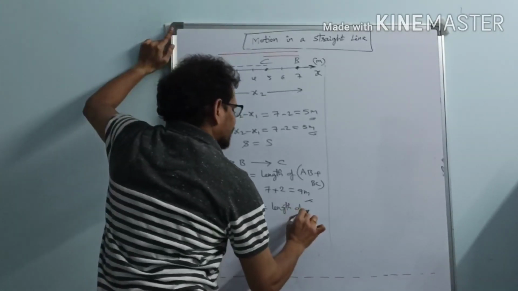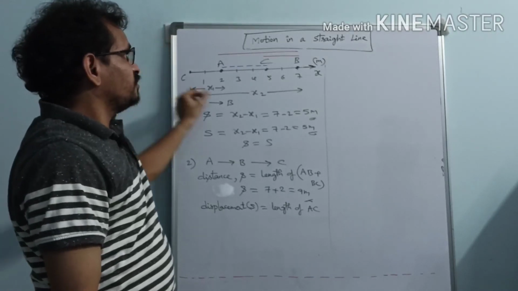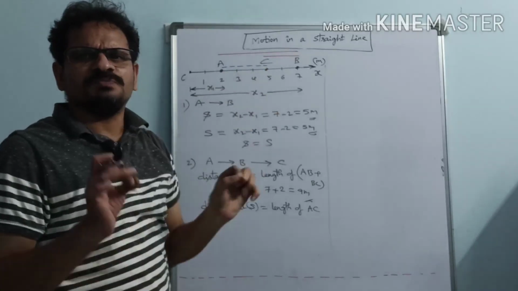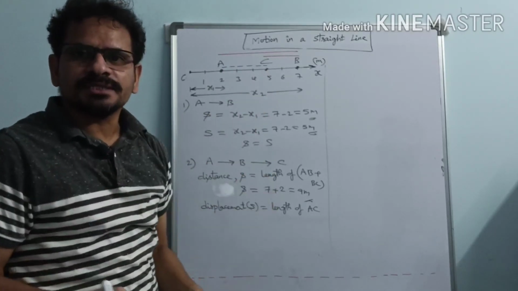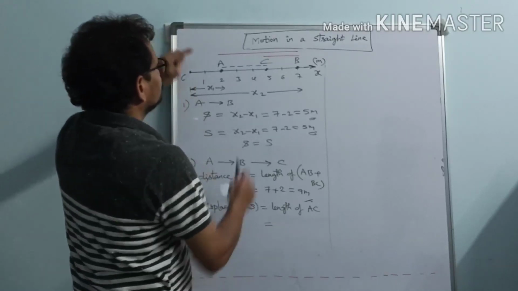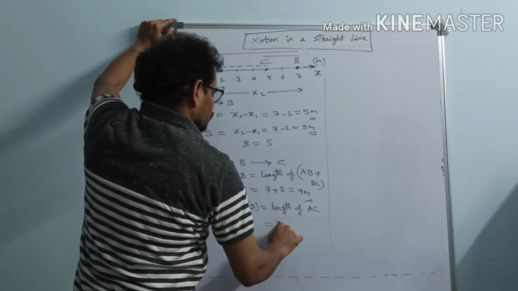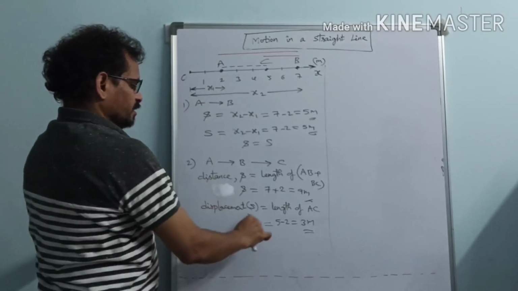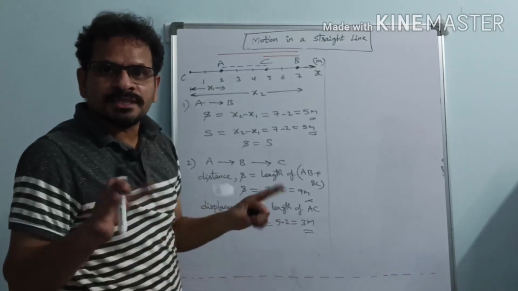So length of AC. By definition, displacement is the shortest distance between the initial and final points. So simply draw a straight line from the initial to the final point. The length of that gives us the displacement magnitude here. So what is this equal to? A to C, 5 minus 2 equal to 3 meters. See, check here. In this case, distance is equal to 9 meters, while displacement is equal to 3 meters. Distance and displacement are not equal.